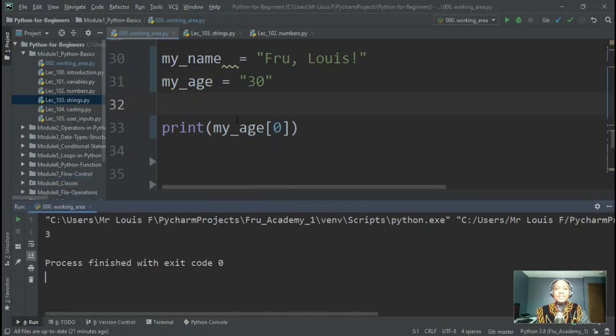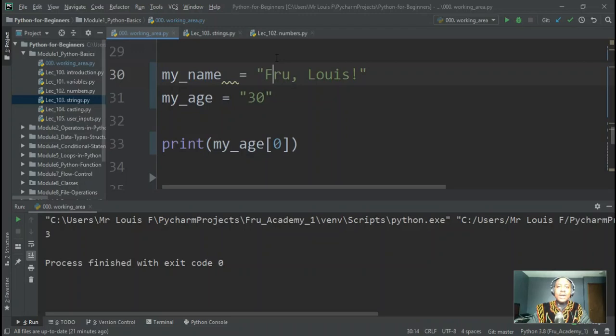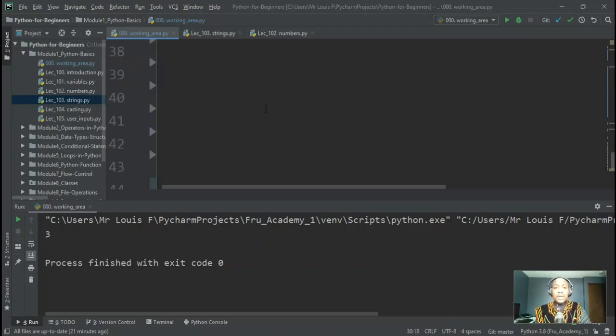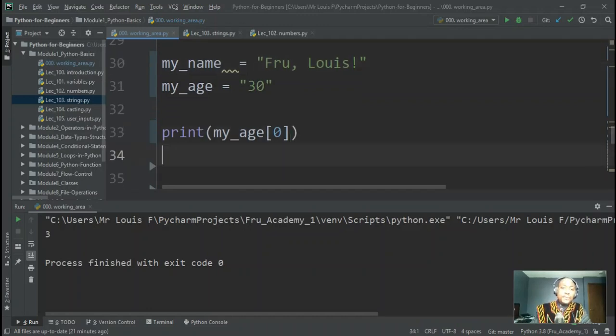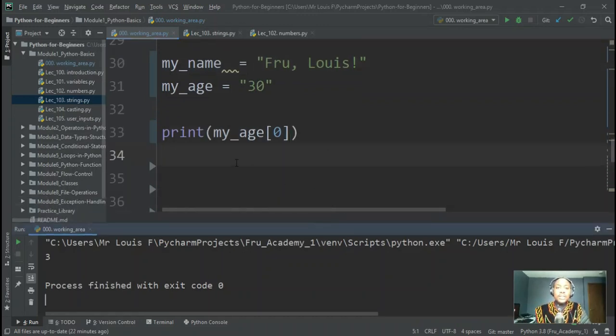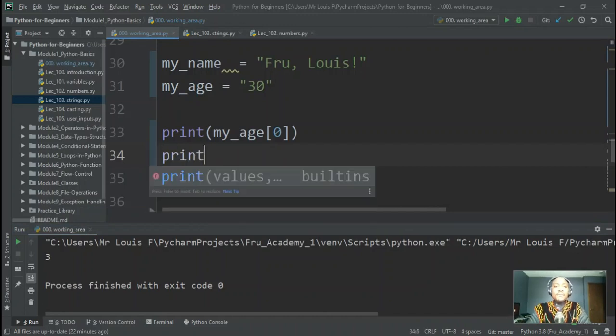So this is the very first built-in function within string that we can look at, but there is more. Let's look at my name here. If I ask you how many characters are in my name the way I've written it out here, we can go ahead and try to count, like 1, 2, 3, 4, 5. It's just going to take a long time for us to count that all out. So in this case, we can still use a string function, and there are many string functions that we can use. In this case, I'll say print.